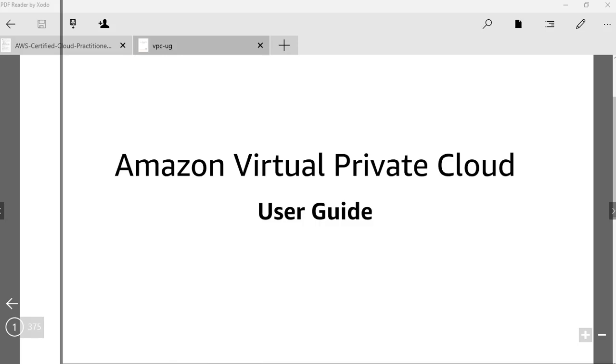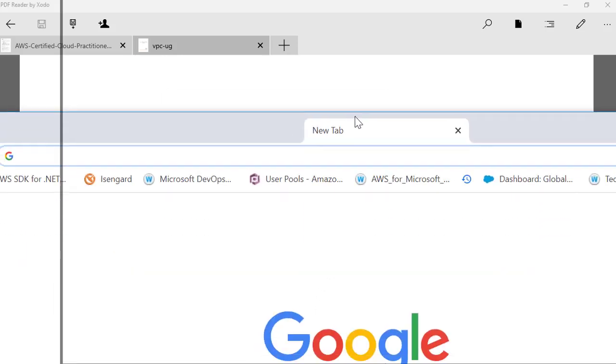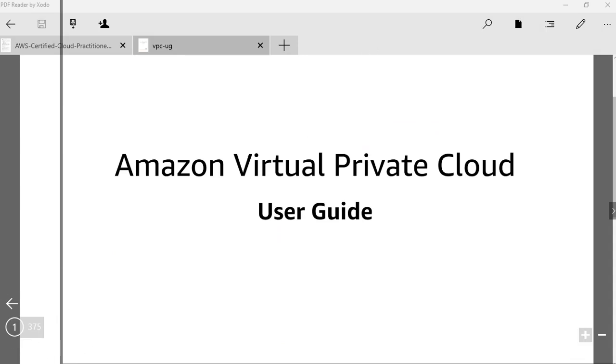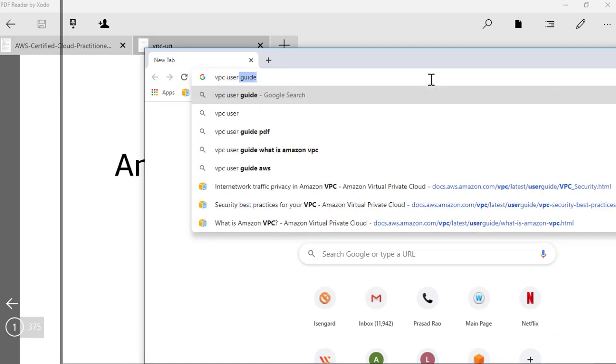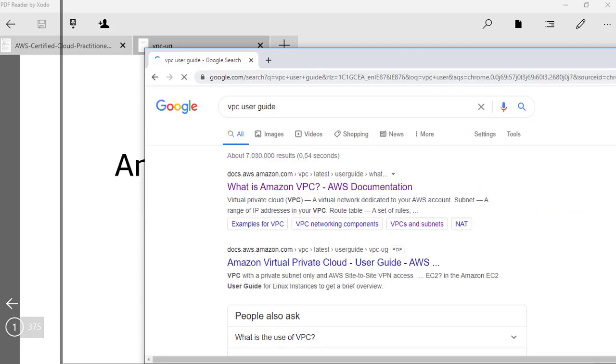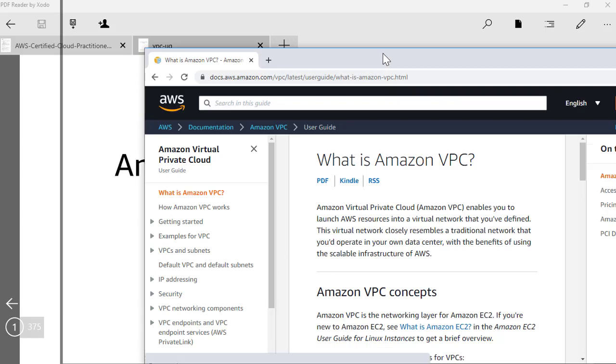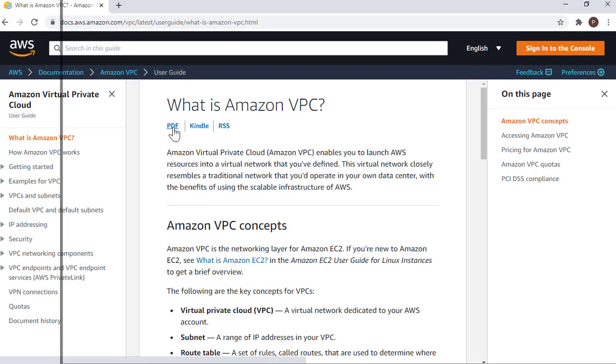How to reach here, let me show you that quickly. I am more of a fan of PDF, but in case you want a web URL, everything is present over the web. So you can simply search for VPC user guide, and it's going to give you this. And then what I generally do is export to PDF and get the entire PDF for myself.